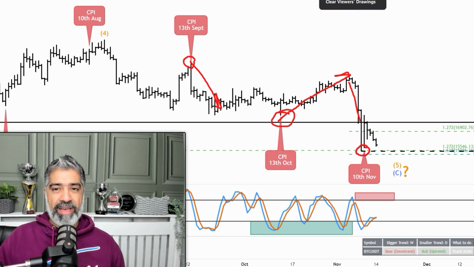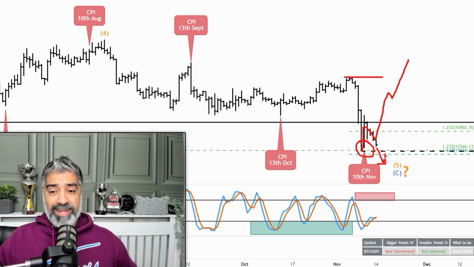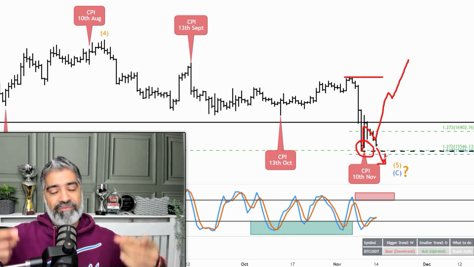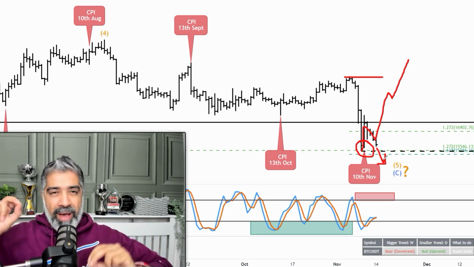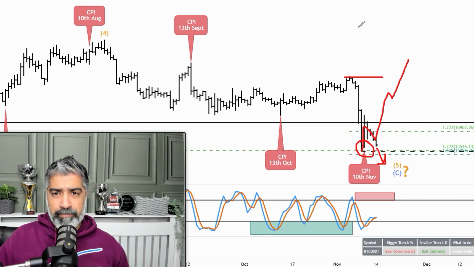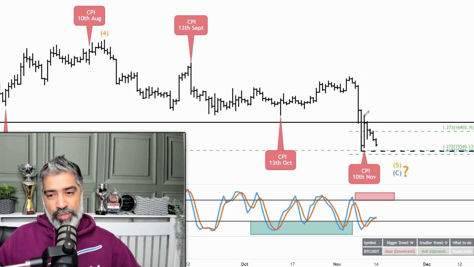So the big question that I have is, is this low going to hold? And are we going to get a reversal to the upside and a continuation and break this high over here? Or are we going to get a lower low? Now, we don't know. That's the key. But we're going to let the price information tell us because there's some buying and selling behavior, the bulls and the bears, and we can just read the information. So before we do anything, let's just look at what information we have at hand.